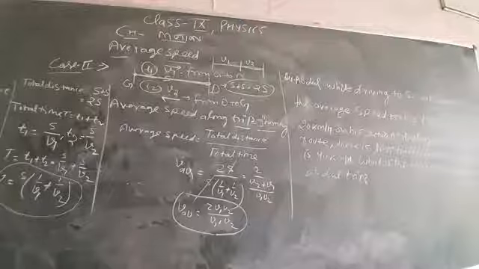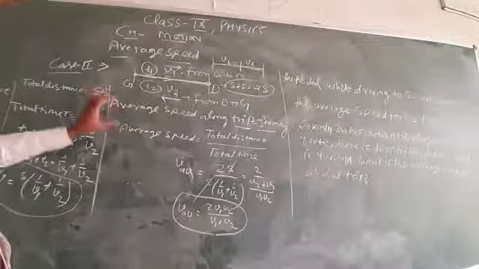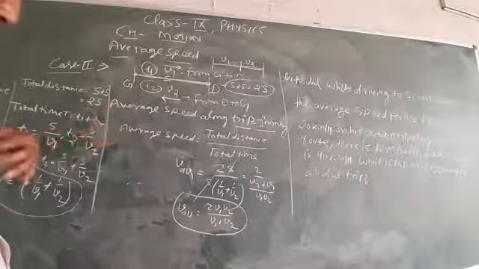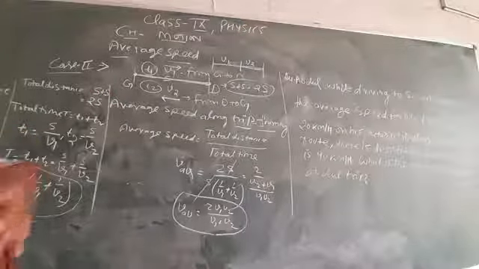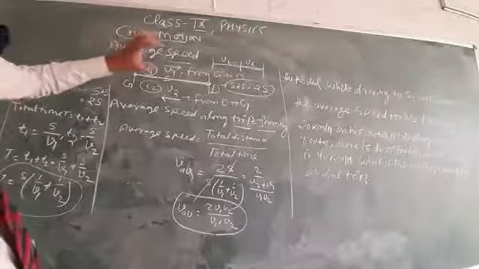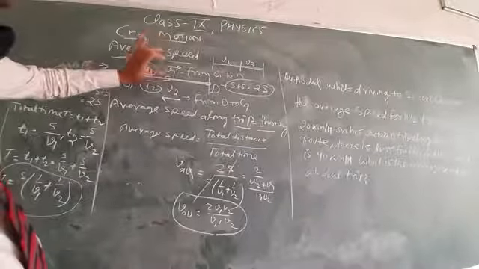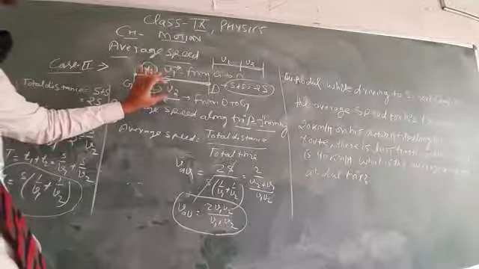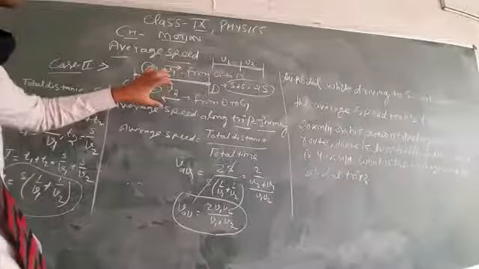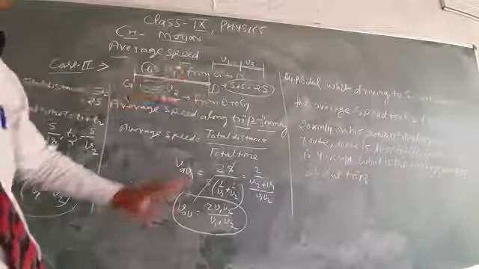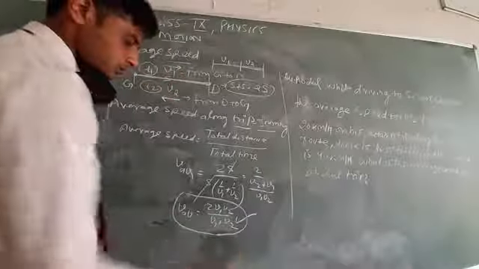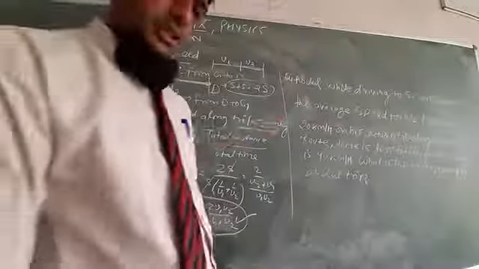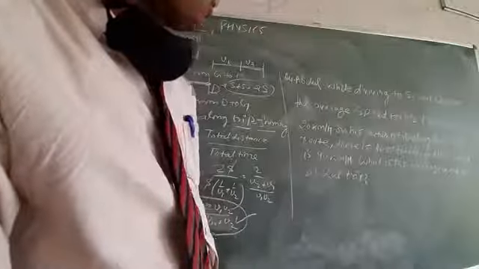Clear? So you can solve your numerical for average speed when you go a distance with speed v1 and come back with speed v2. You can solve this type of question by using this formula. So one numerical is given. Try to solve this numerical.